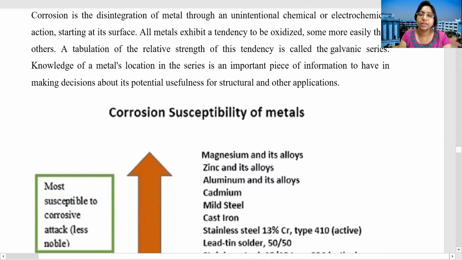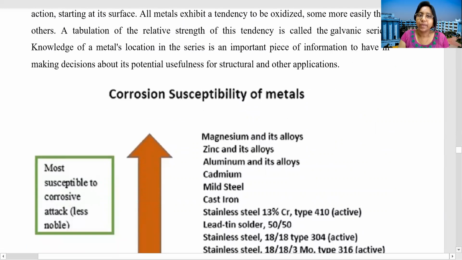Now, another important part is called the galvanic series. From this series, we can understand which metal is more susceptible to corrosion, that means corrosion prone, and which material is not susceptible to corrosion. It is a tabulation of the relative strength of this tendency, called a galvanic series.